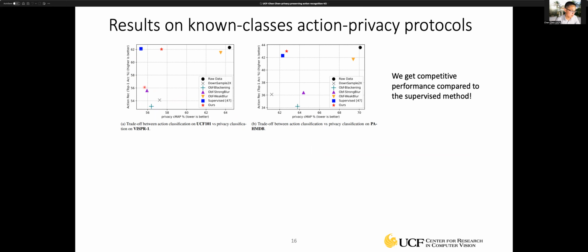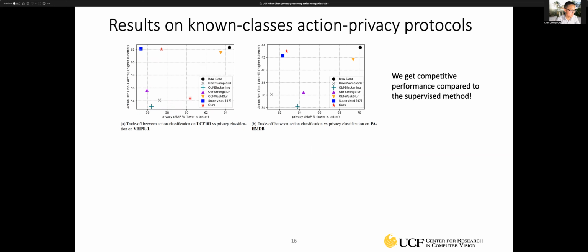We want high action recognition performance because that's our utility task. The horizontal axis is the privacy classification accuracy, and we want it lower, the better. A lower accuracy means the privacy classifier cannot detect those privacy attributes very accurately.